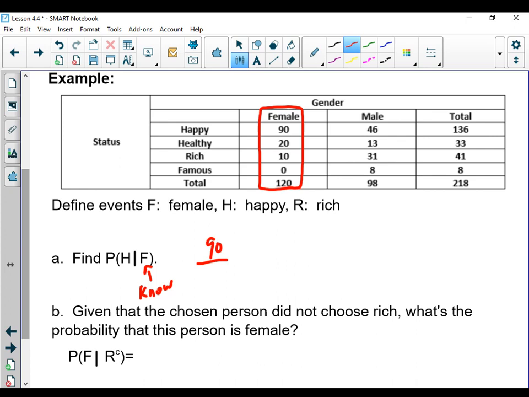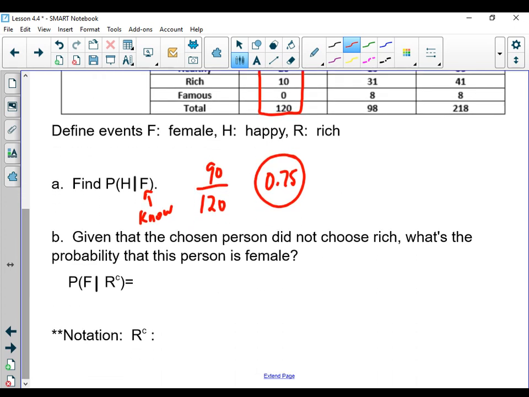I only focused on the females, so there were 120 females. So the probability, if I were to go ahead and divide it, would be 0.75 or 75%. So it's kind of nice because if I know the situation already, well, that's all I have to focus on.